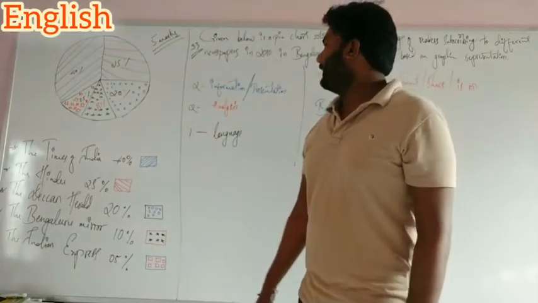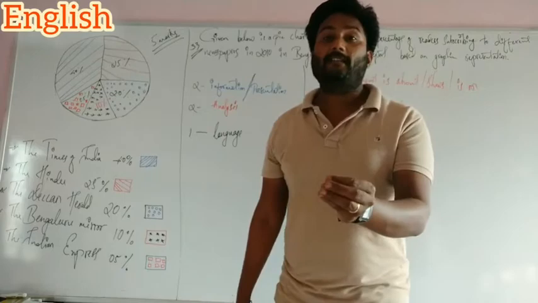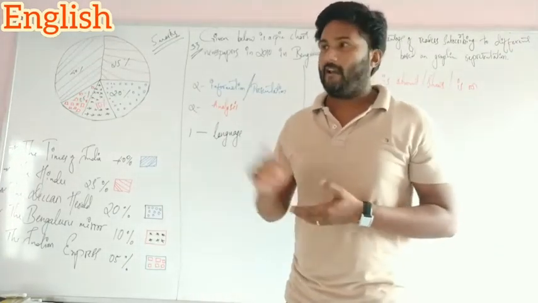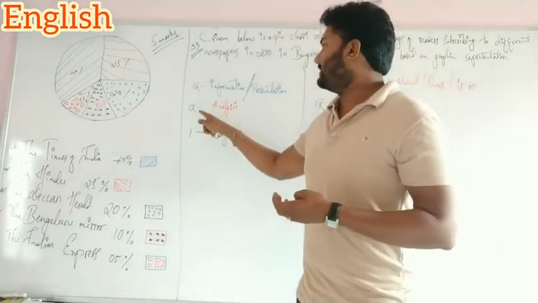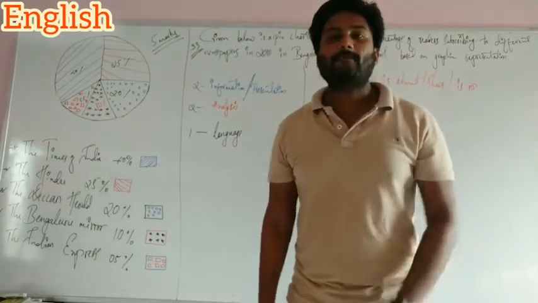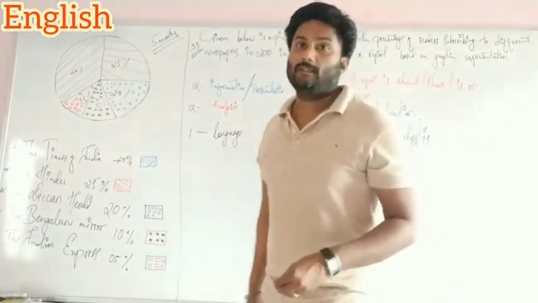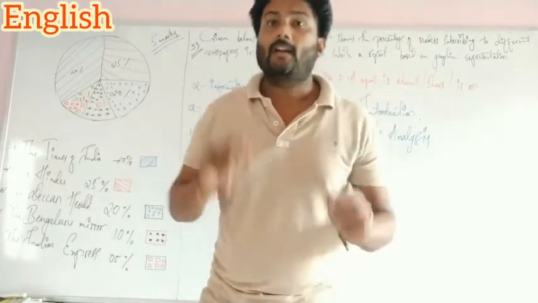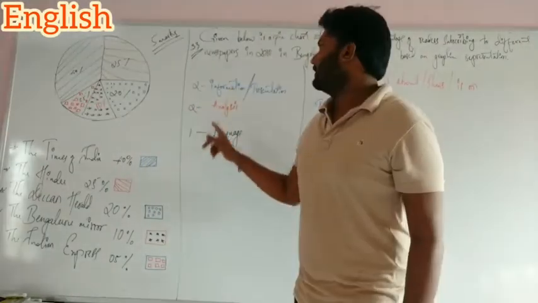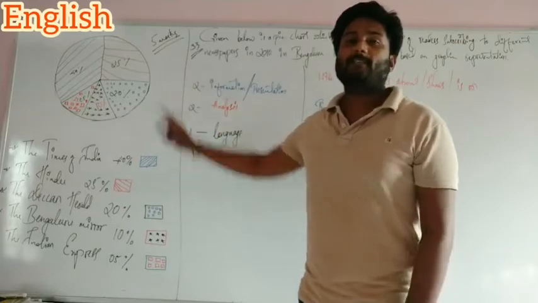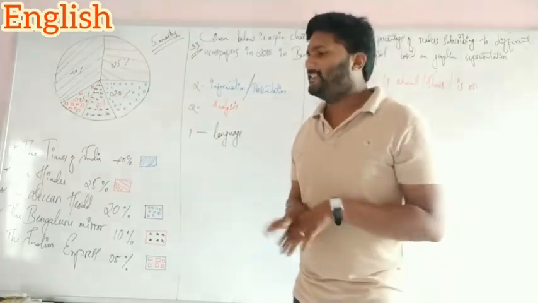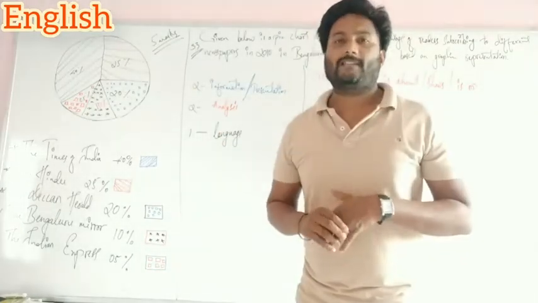Another one is for analyzing the percentages; for analyzation, it carries 2 marks. And the last one is language, that means your grammar and the way of writing, which carries 1 mark. So in total, it carries 5 marks. In this way, it has been classified.